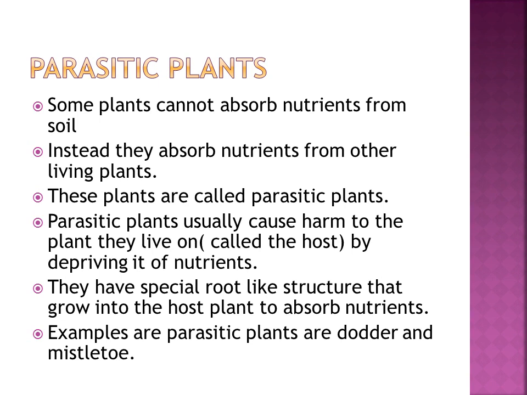Then we have seen what parasitic plants are. Some plants cannot absorb nutrients, so how do they get them? From other living things. They harm the plant by taking only the nutrients. They have a special root-like structure that grows into the host plant to absorb the nutrients.